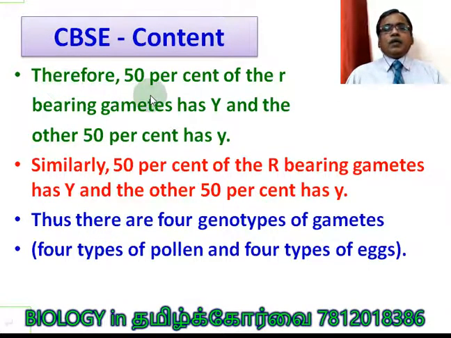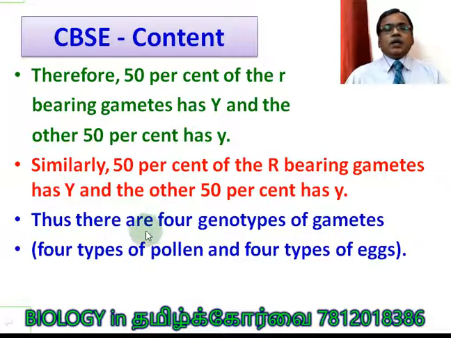Therefore, 50% of the small r bearing gametes have capital Y and the other 50% small y. Similarly, 50% of the capital R bearing gametes have capital Y and the other 50% small y. This is during gamete formation. Here we are not discussing fertilization.